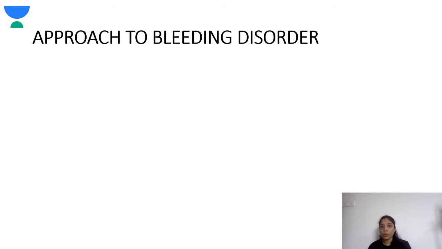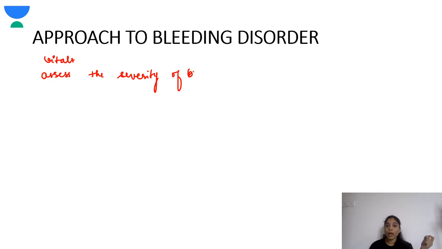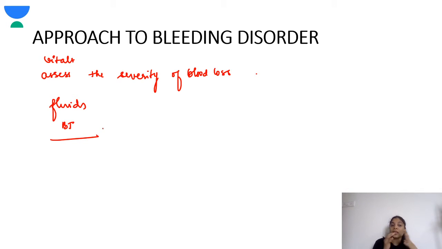Okay, now coming to the approach to bleeding disorders. First thing is, when a child comes to your ER or to the casualty with bleeding, you need to check the vitals. You need to assess the severity of the blood loss. This is very important to stabilize the child. Based on this, you will know if the child requires a fluid bolus or blood transfusion. That is why for a child who comes with bleeding, you have to assess the severity and the vitals, or the child might go into shock. So this is very important.